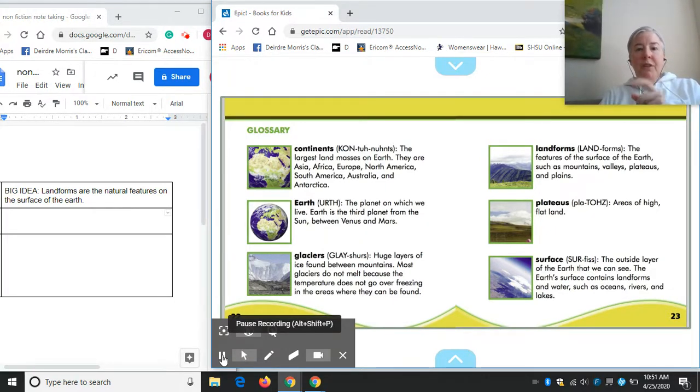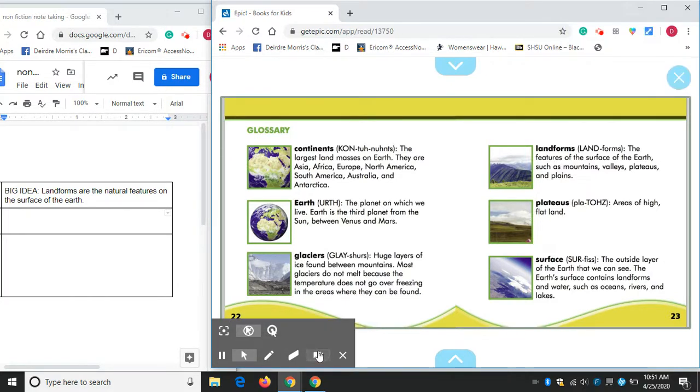Now if you look on the screen, let me just turn the camera off me, you're going to see the important glossary words at the back of an informational text. And these are our big science content words I want you to look at today. So you should be familiar with most of them.